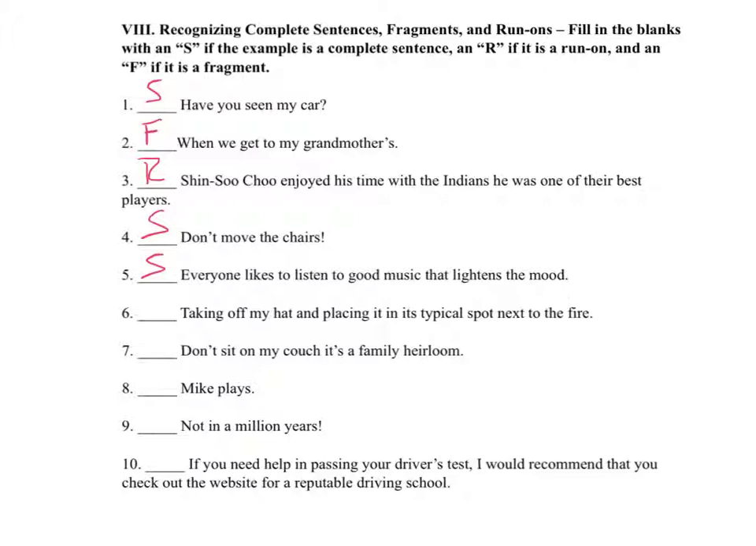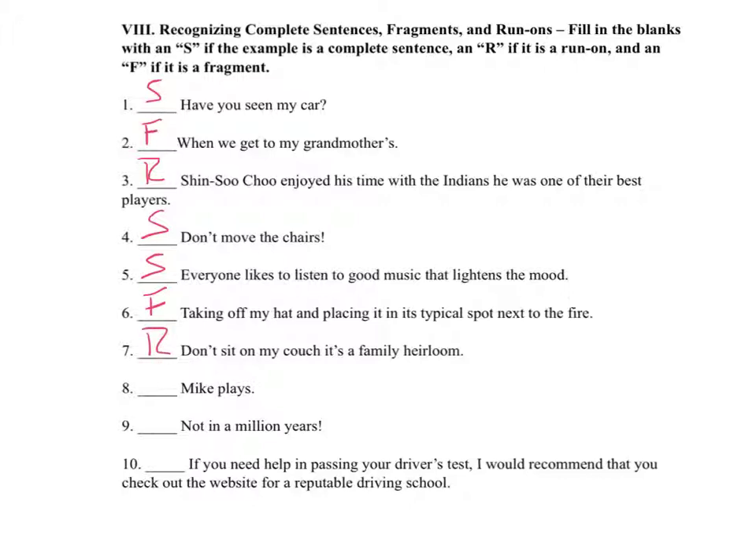Number 6, taking off my hat and placing it in its typical spot next to the fire. This is a fragment. We don't have a subject here. We have my, which would imply some manner of first-person subject, but there's no subject in the sentence as it's written. Number 7, don't sit on my couch, it's a family heirloom.